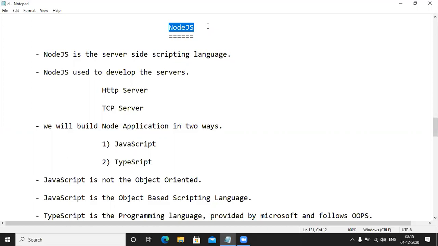Libraries. One more important question: what is the difference between object based and object oriented? Simple question. Can anyone answer that question? Anyone? Why is no one responding? Object oriented will support inheritance. Okay. No, object based. What is the meaning of object based? That is my question. At least one person.